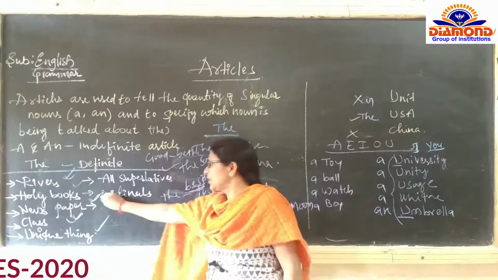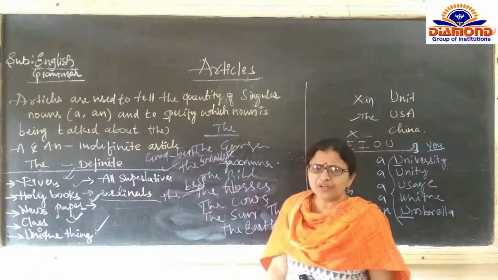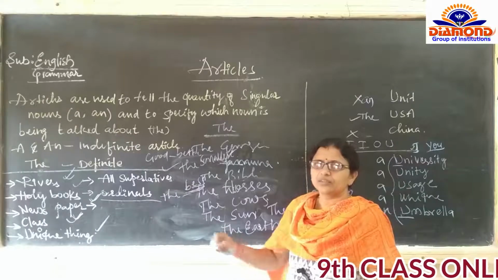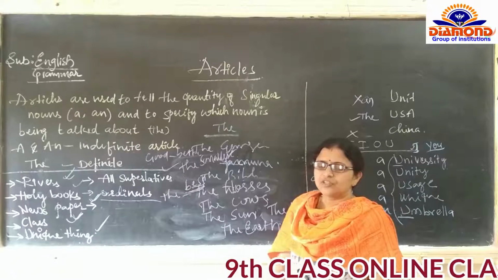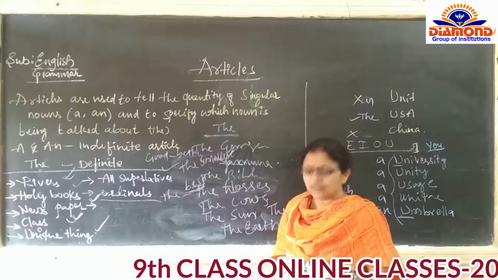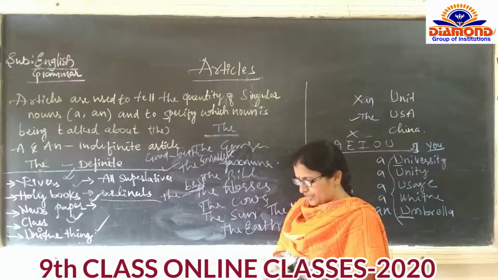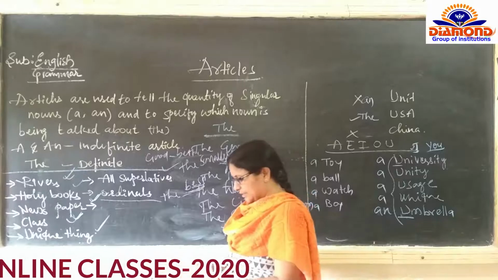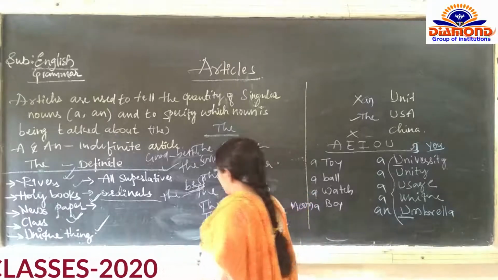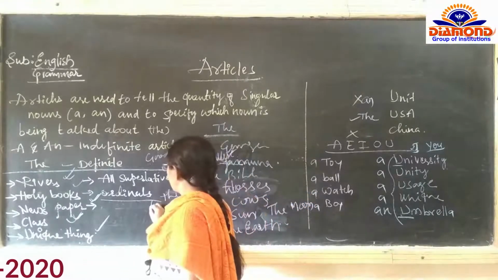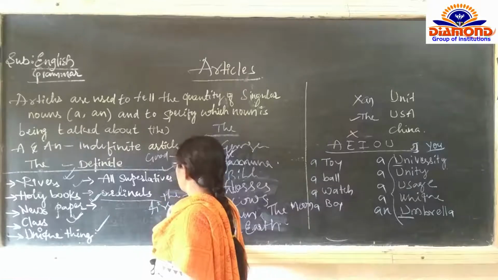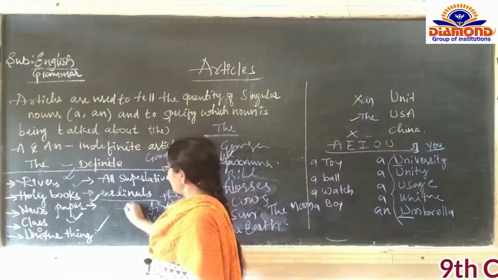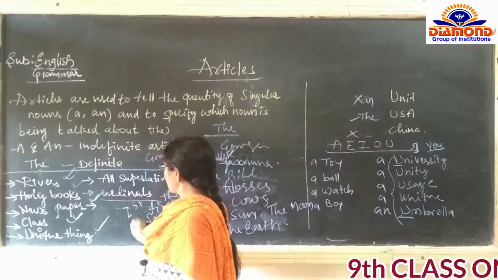Then next, ordinals. What is this ordinals? Ordinals means first, second, third. She came first in the class. That is the first time, the second, the fifth. Like this we are going to write: the first, the second.